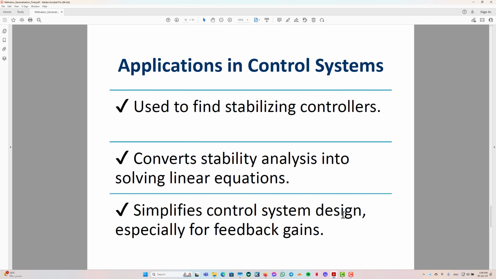The result of the last section explained can be used to derive some linear equations that characterize the set of stabilizing gains. The set of stabilizing gains for the control systems are given by the set of K according to whether n plus m is even or odd. However, as I said in the previous slides, I will not go through the applications used in the paper. I will just focus on the generalization of the Mikhailov plot and explain it to you.